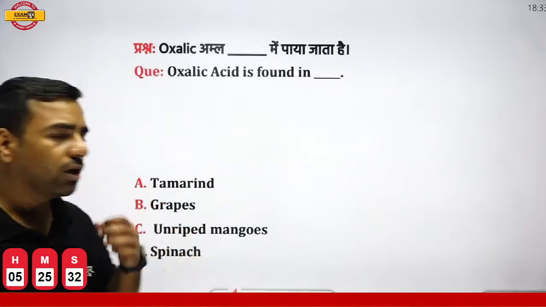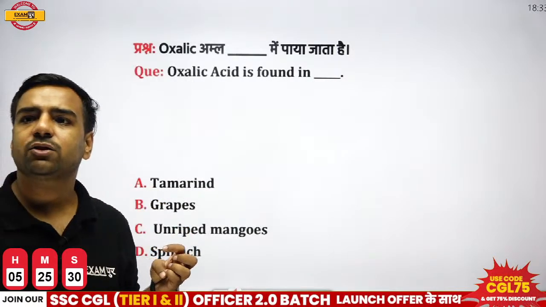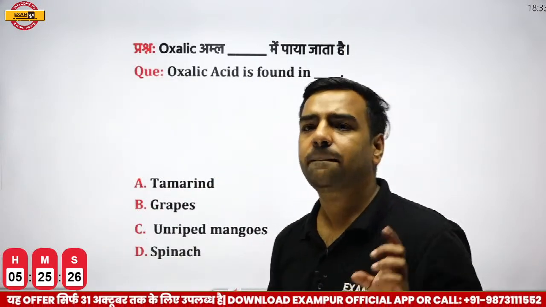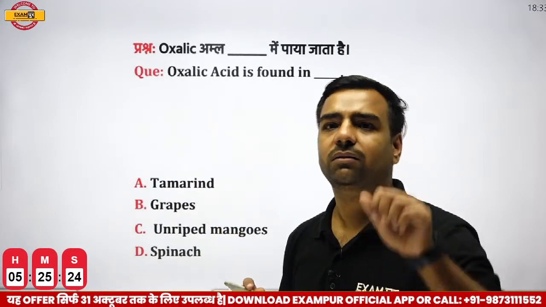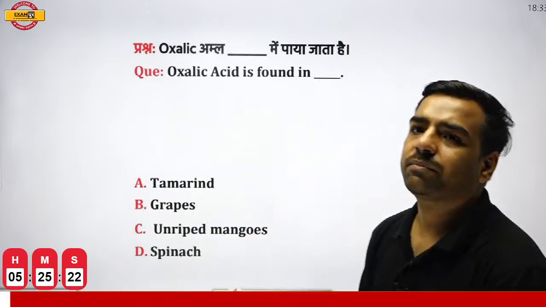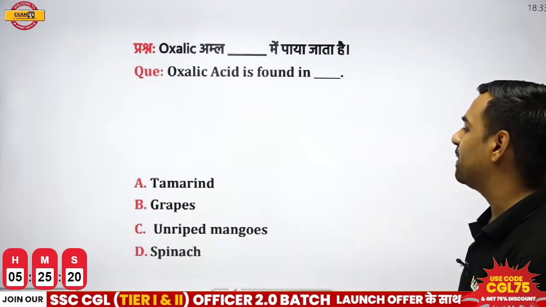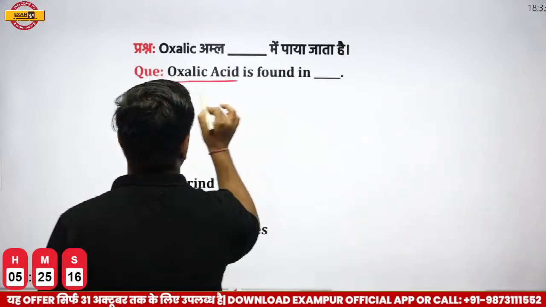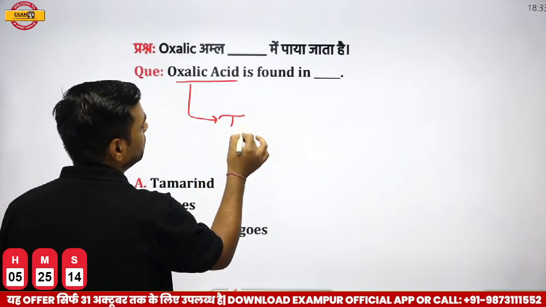Prajwal is saying, sir, it is used to remove rust. What is used to remove rust, Prajwal? So you're talking about this part. Okay, oxalic acid. Okay, cool. So yes, Prajwal is going with C, that is unripe mangoes. Let me tell you, please remember, this oxalic acid is also found in tomatoes.